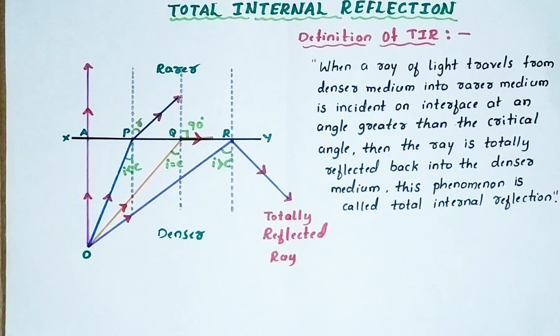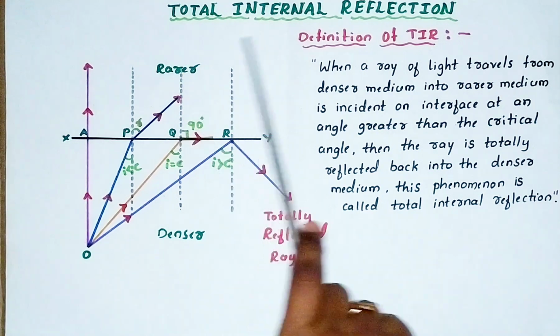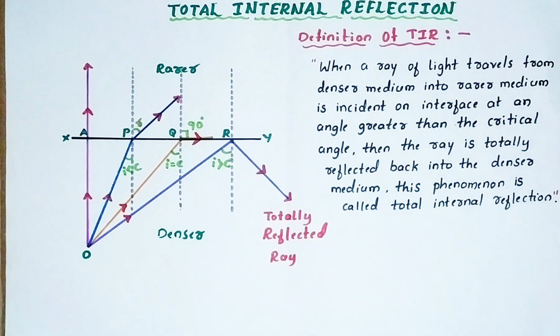Reflection of light means the ray of light is turning back to the same medium when it falls on a reflecting surface. And refraction means transmission. When light travels from one medium to another medium of different optical density, bending of light takes place because of change in the speed of light, and that is refraction of light. Yes, we studied reflection and refraction of light in the last few videos. Now this is the new phenomenon of light, that is total internal reflection of light.